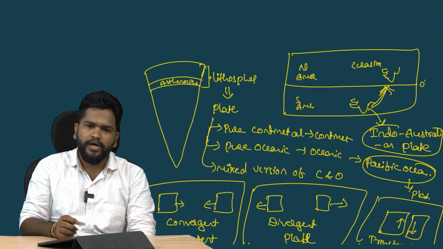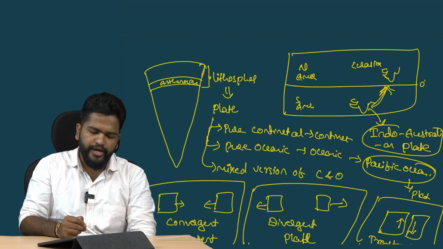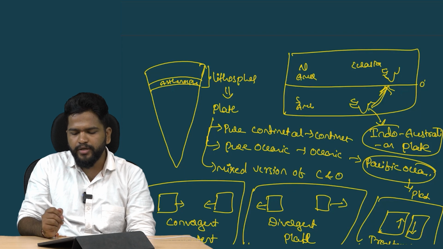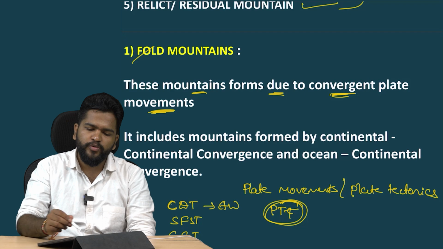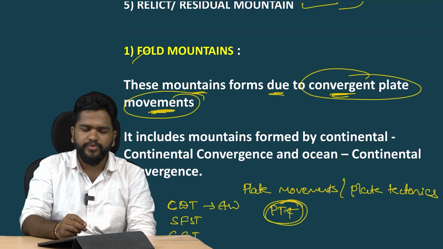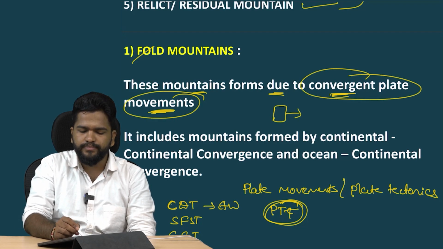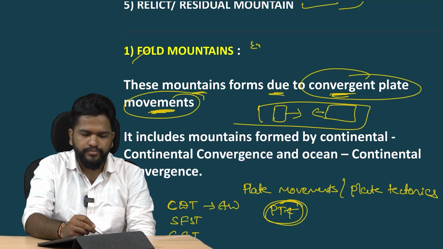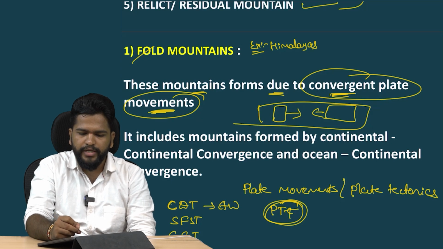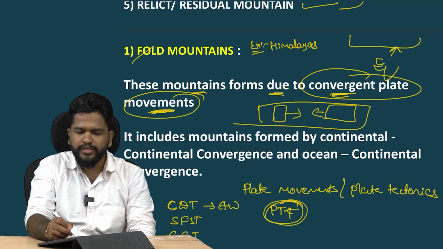So now I think you have got the idea about convergent plate movement, divergent plate movement and transform plate movement. Landforms are formed by convergent plate movements. Convergent means two plates moving towards each other and forming landforms. For example, the Himalayas. Here there is the Eurasian plate, and the Indian plate is coming and colliding here, forming the Himalayan mountains.